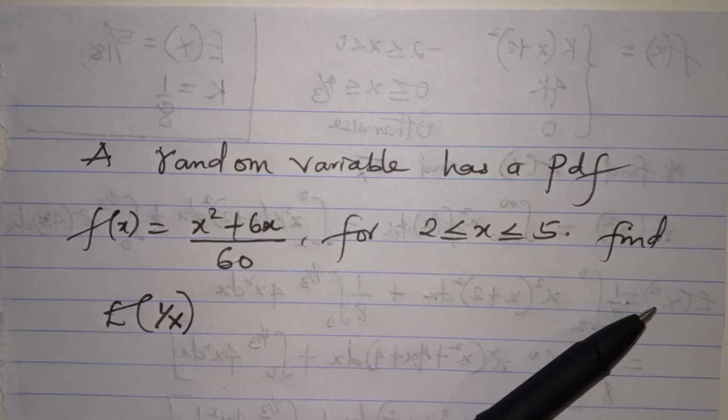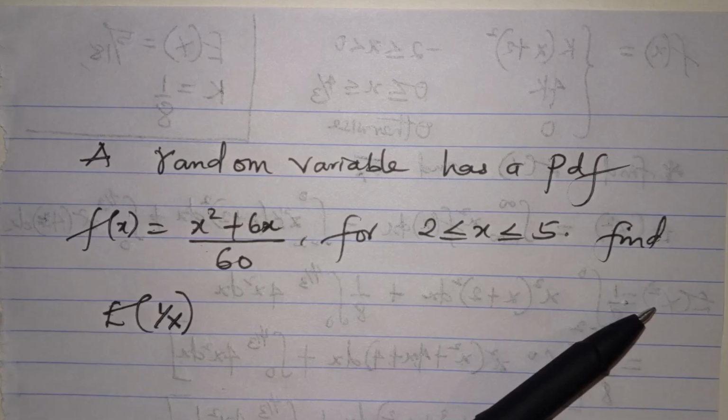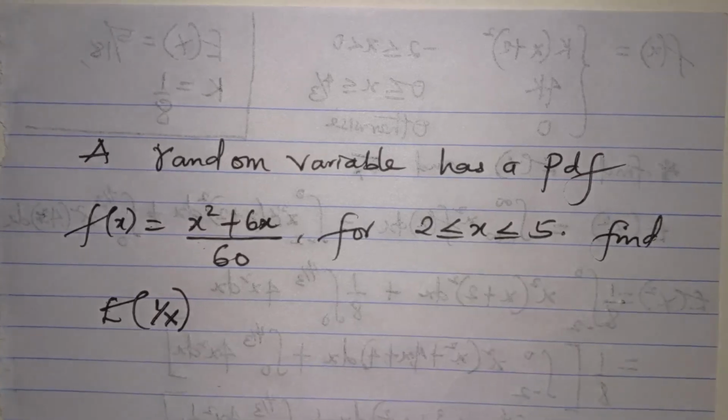Remember, I promised to drop a question at the end of the video. This is the question. A random variable has a probability density function f of x equal to x squared plus 6x all divided by 60 for 2 less than or equal to x less than or equal to 5. You have to find the expectation of 1 over x. This is what you are doing.